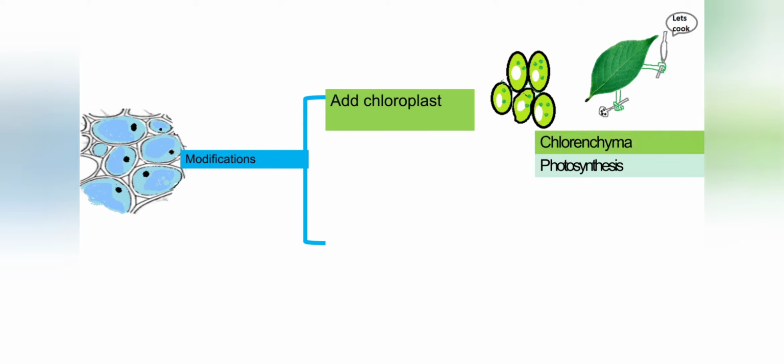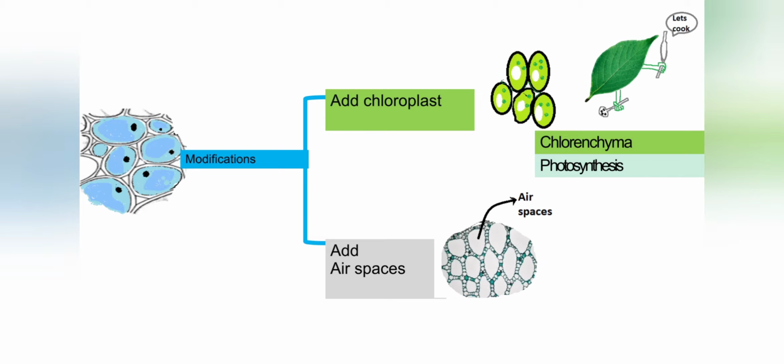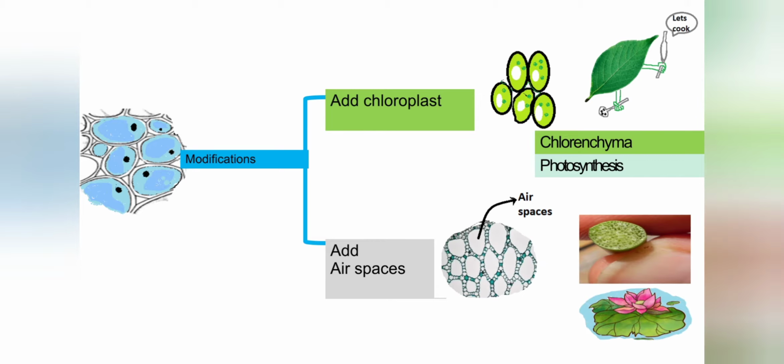The second modification is that the parenchymatous cells have lots and lots of air spaces. So if there is presence of air spaces between the parenchymatous cells, what will they do? They will help the plant to float on the surface of water. Such parenchymatous cells which have air spaces between them are called aerenchyma. And what does aerenchyma do? Aerenchyma helps the plant to float on the surface of water.